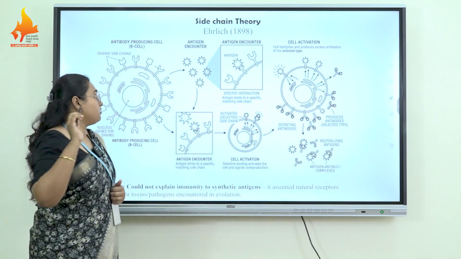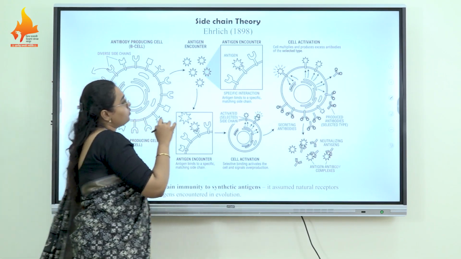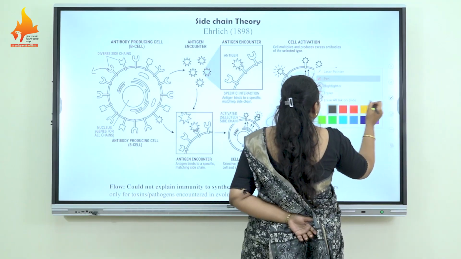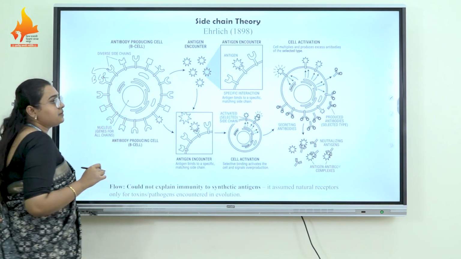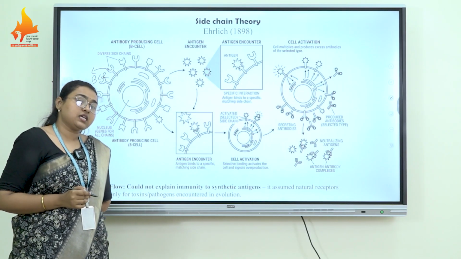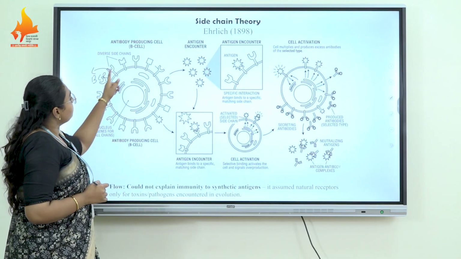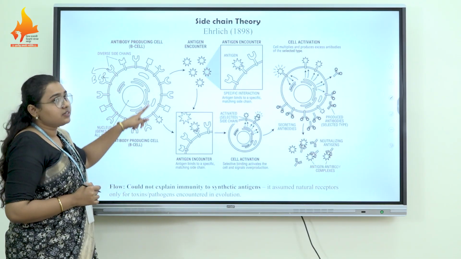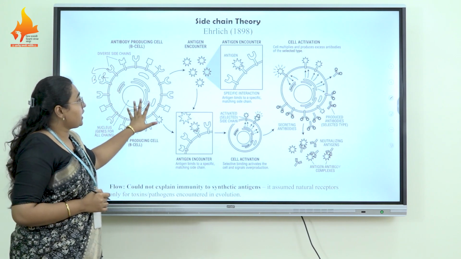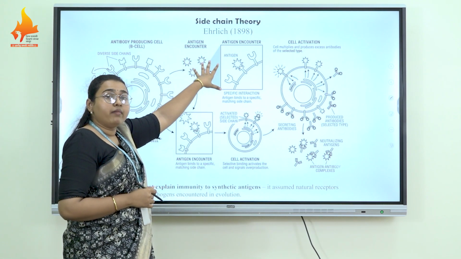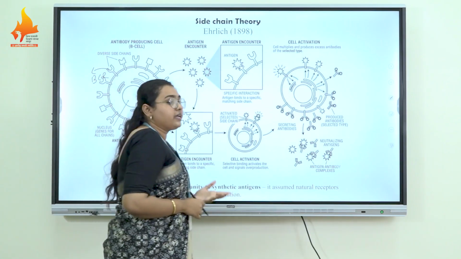Now we know these side chains are the BCRs, the B cell receptors. So the B lymphocyte has a diverse range of side chains on its surface, and these side chains can show complementarity with the encountering antigen.